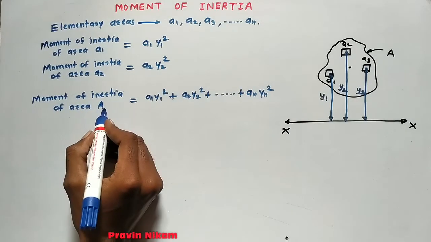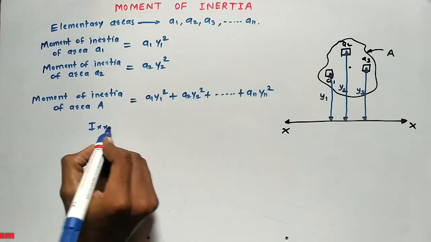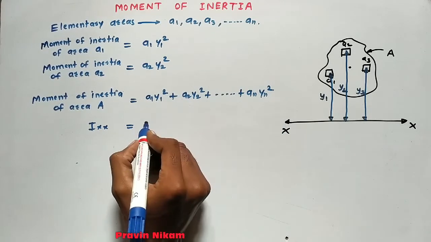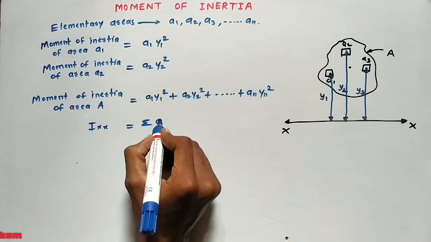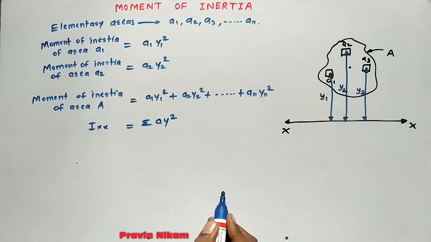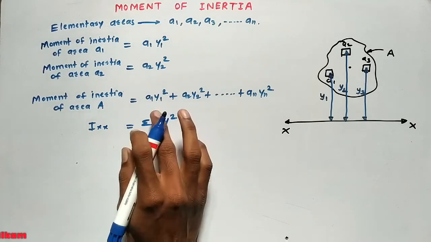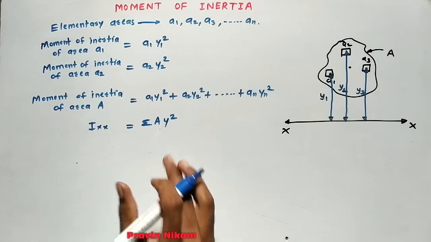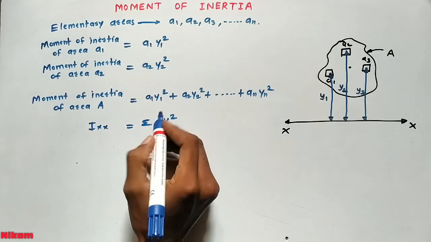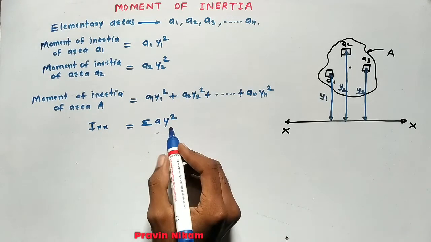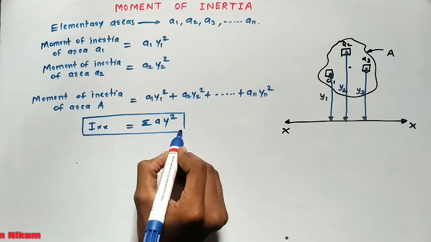This moment of inertia of area A about the reference axis XX is denoted by Ixx. So Ixx is equal to summation A y square, capital A y square or small a y square, summation a y square.